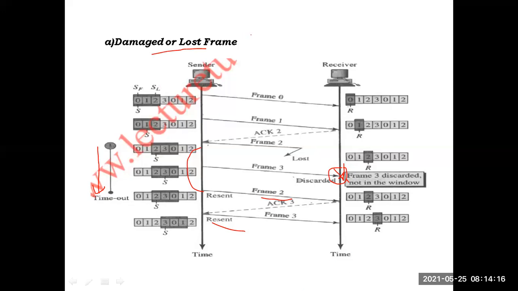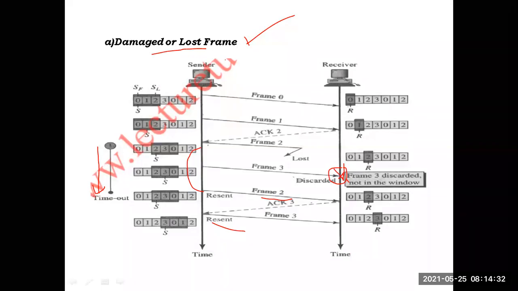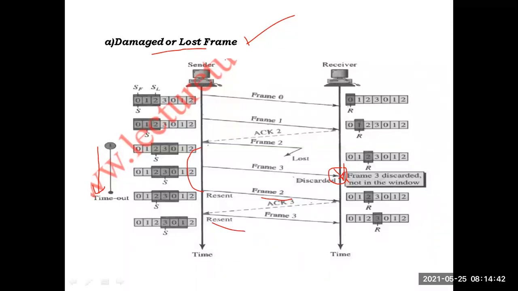That is the first case, or the first problem: a damaged or lost frame. If a frame is lost, the acknowledgement doesn't come. If the acknowledgement doesn't come within the timer, after timeout the sender will go back to that last frame and retransmit all the frames transmitted from that frame. Any number of frames transmitted from that frame will all be retransmitted. That is the go back N protocol, first case: damaged or lost frame.